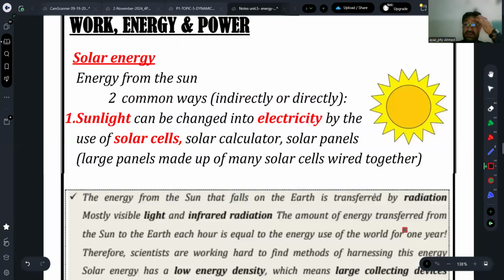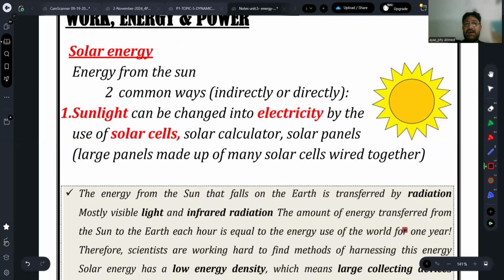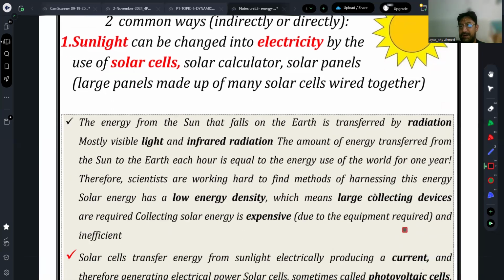Then we have solar energy. Solar energy is, as I told you, the biggest source of energy. That energy is coming from the sun. It is coming in two different ways. One is when we are directly using it as sunlight, and secondly we are using it with the help of solar cells. When we are using it in solar cells, you can simply say that large solar panels are made by using small solar cells, and then they are used directly to produce electricity, or they are used with batteries to produce electricity.